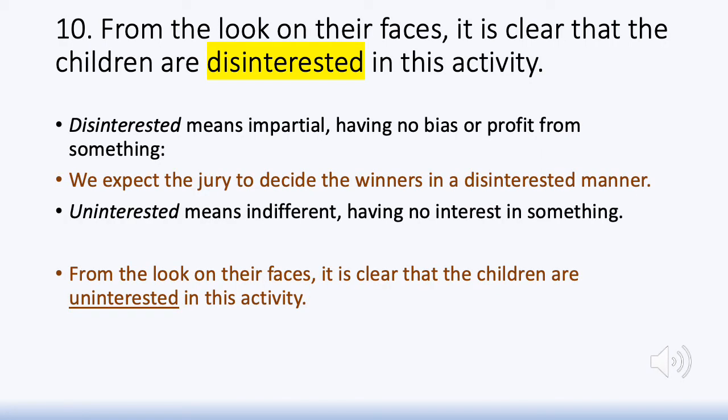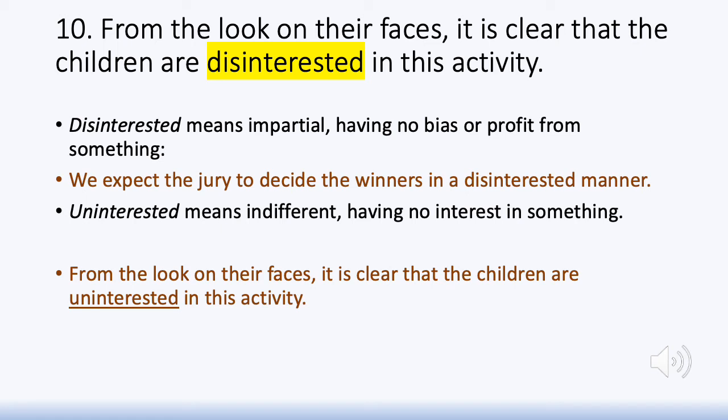So the last sentence: from the looks on their faces, it is clear that the children are disinterested in this activity. Are they disinterested or are they uninterested? I guess we are referring to children being bored and not taking any interest in something.